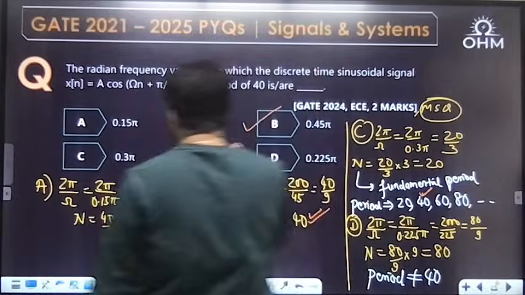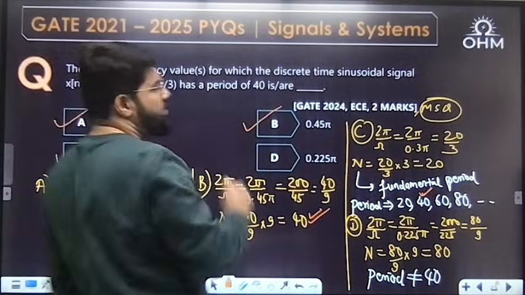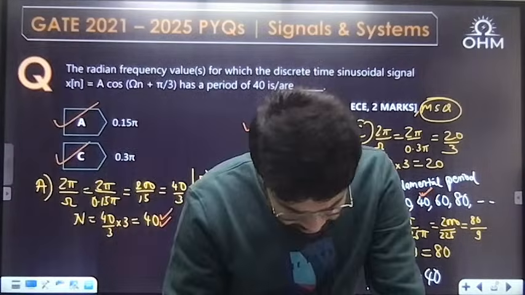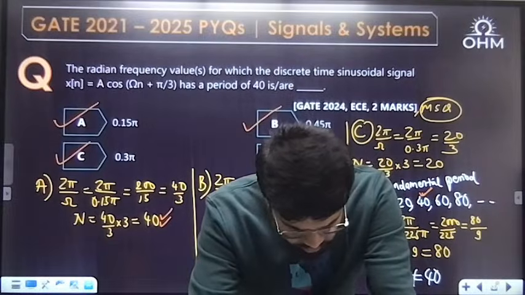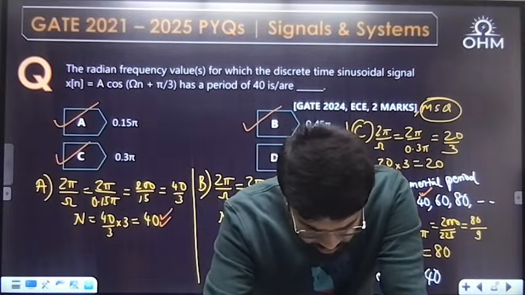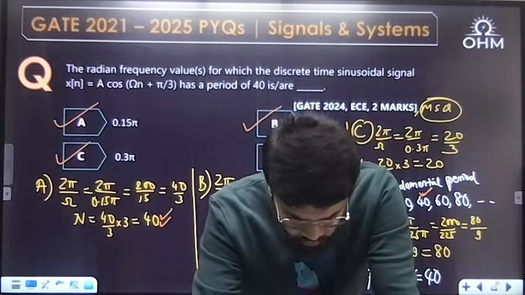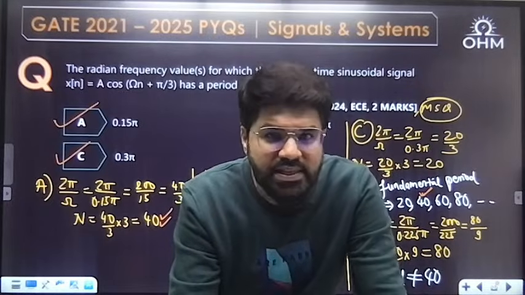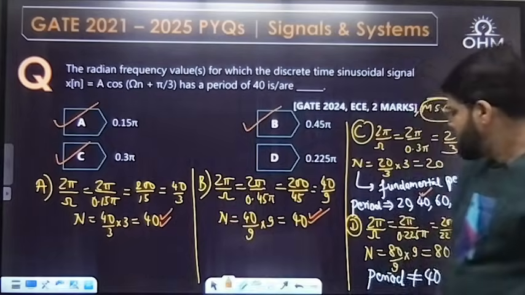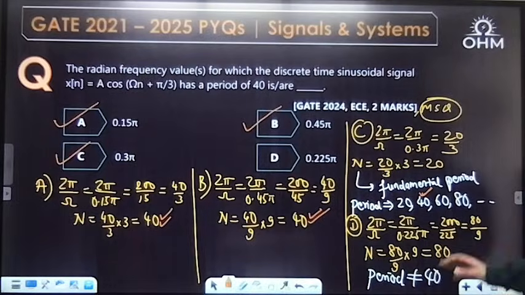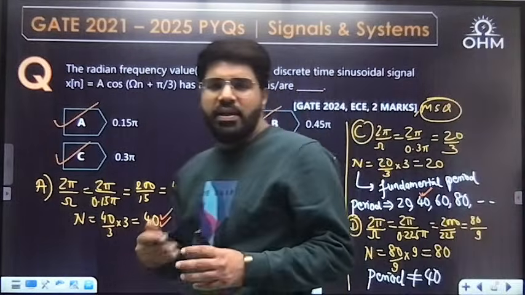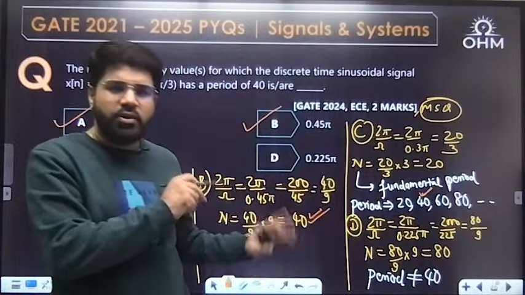What are the correct answers? B correct, A correct, C correct. ABC. Sai Vikas, now correct. Sumuka, you also first gave ABD. No, ABC. ABC is the correct answer. If the fundamental period is 80, then the period will be multiples of 80. Now it cannot be 40.